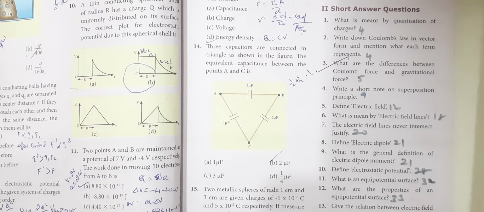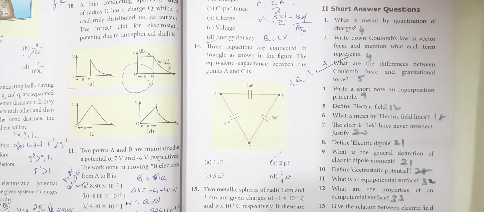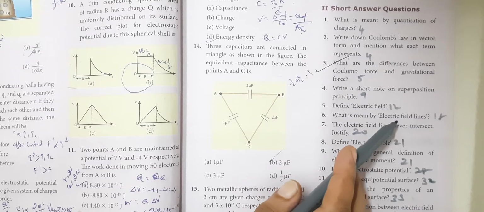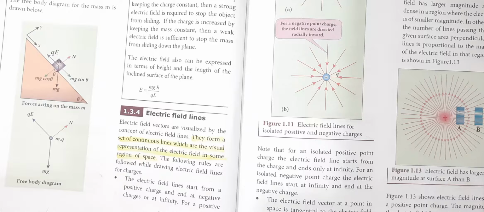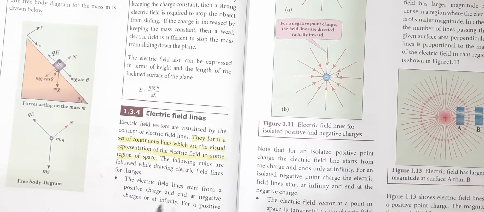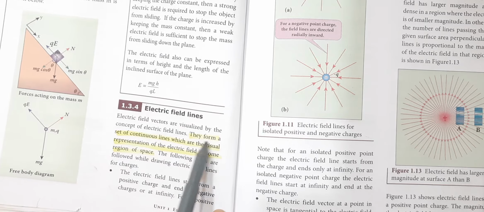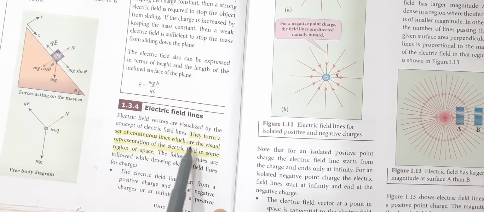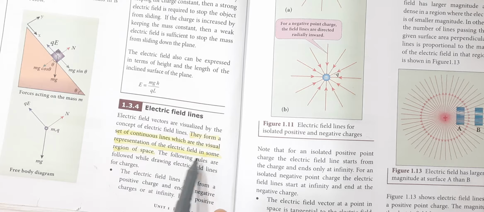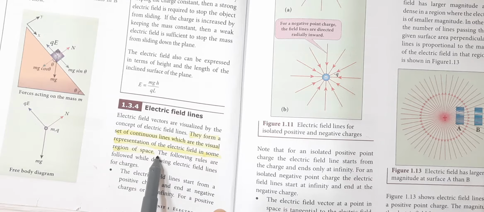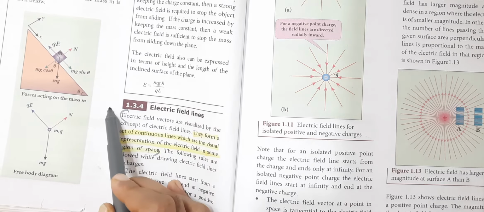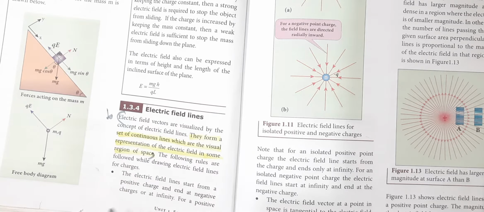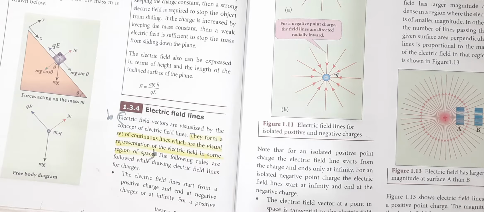The next question is, what is meant by electric field lines? 6th question. This is in page number 18. Page number 18, electric field lines. They form a set of continuous lines which are the visual representation of the electric field in some region of space. Okay, so from here to here, this is the answer for 6th question. Understand what is electric field lines?